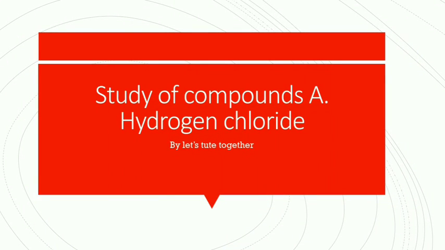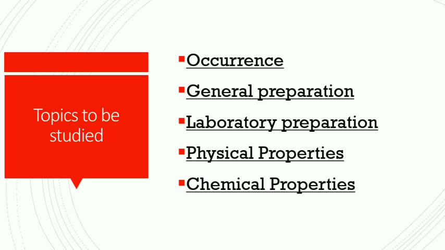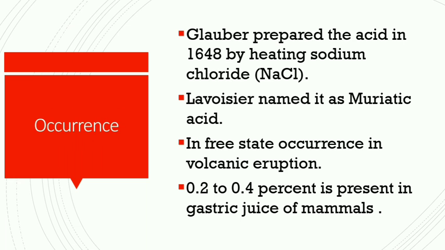So today we are going to study the compound hydrogen chloride. The topics to be studied are the occurrence of hydrogen chloride gas, its general preparation, laboratory preparation, and its physical and chemical properties. Now, its occurrence. Glauber prepared the acid in 1648 by heating sodium chloride, NaCl, which we can also call common salt. Lavoisier named it muriatic acid.